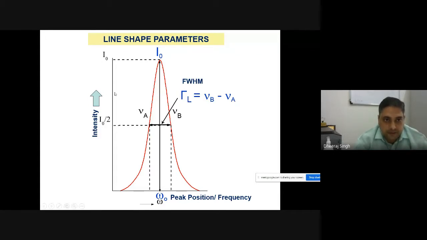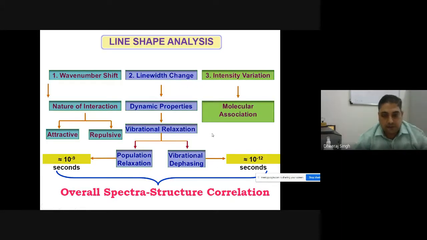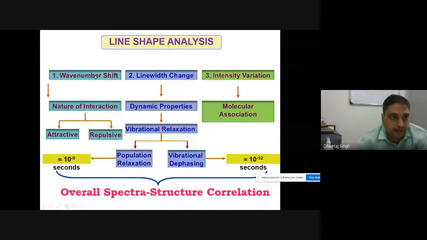Frequency, intensity, and line width change. How these give information is presented here. So in line shape analysis, any spectral feature can be analyzed using these three parameters: wave number shift, line width change, and intensity variation. Wave number shift: if your molecule has a particular peak showing a shift, a shift to the lower frequency side is what we call red shift, and a shift to the higher frequency side may be blue shift. So the nature of the shift generally shows the nature of interaction.